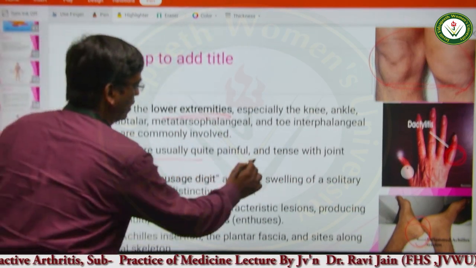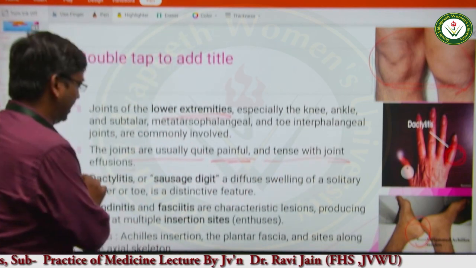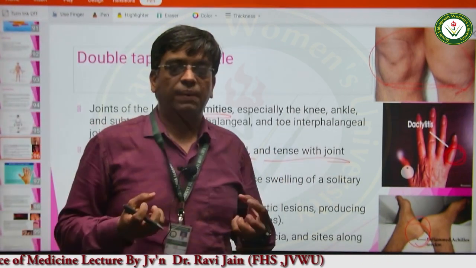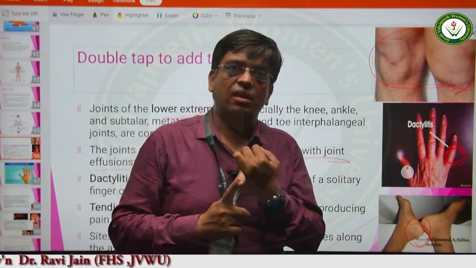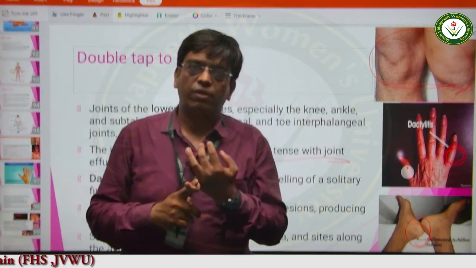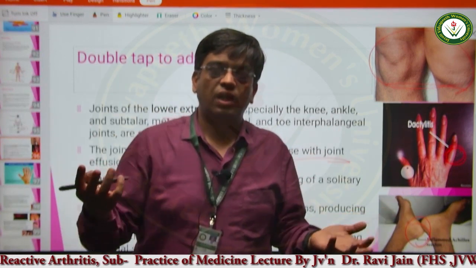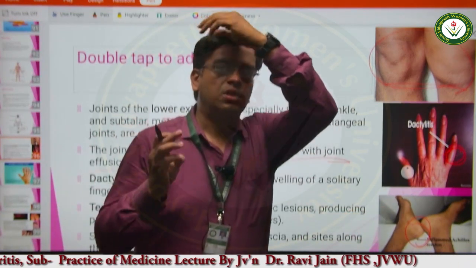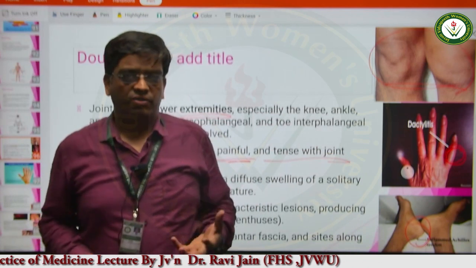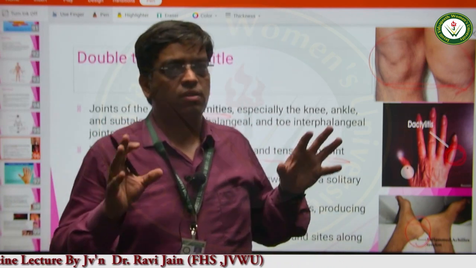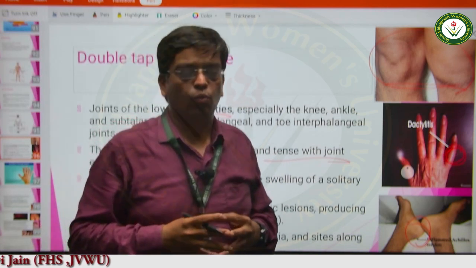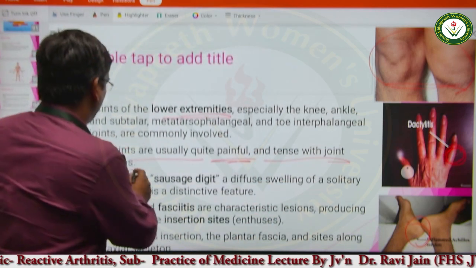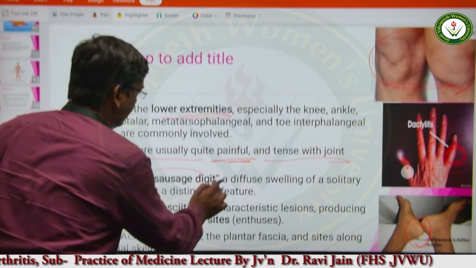The joints are usually very painful and tense with joint effusion. Initially there is infection of the gastrointestinal tract and the genitourinary tract. This infection is moving to the other parts of the body. They are producing conjunctivitis, urethritis and arthritis. Because the joints are affected, we are studying this particular disease condition with the locomotor system. So the joints become tense. There is dactylitis and sausage digit.